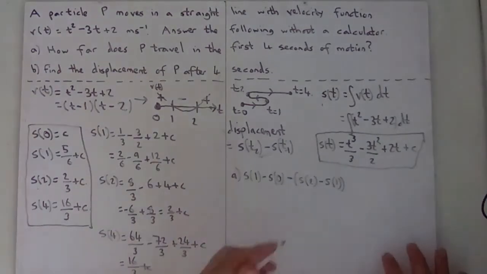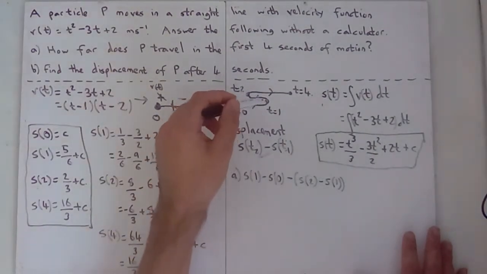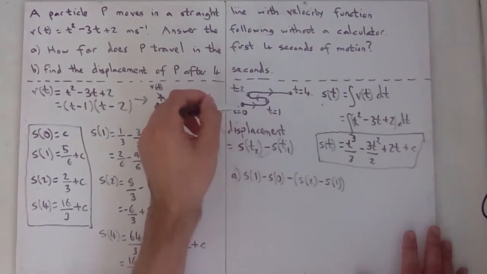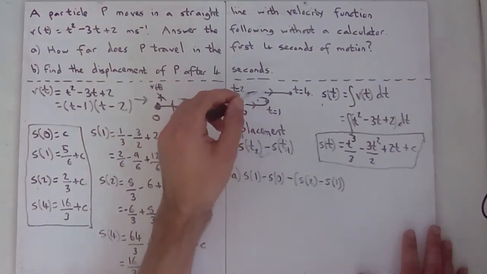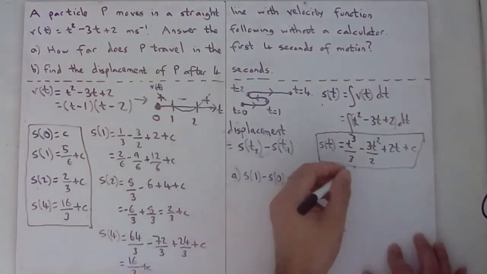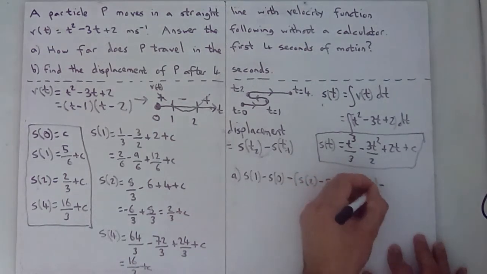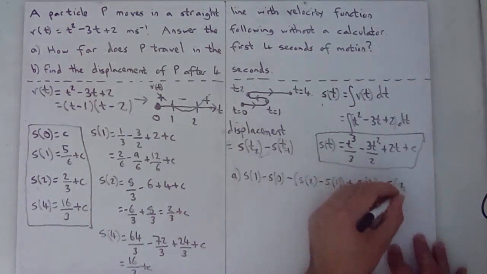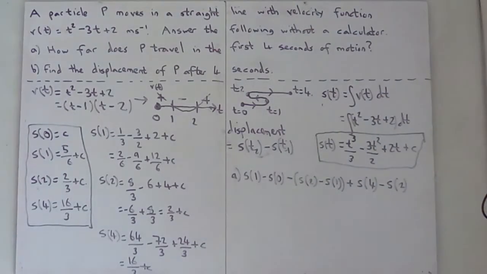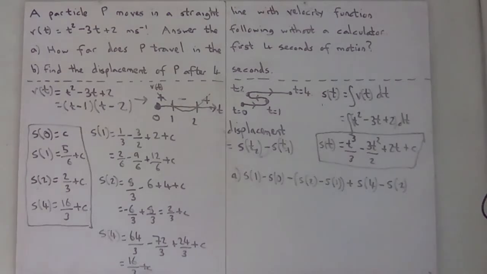So we've been from 0 to 1 and from 1 to 2, and then we've got to go from 2 to 4. So that's going to be plus S4 minus S2. So the first thing, does anything cancel off? I think potentially the S2s are, unfortunately, both negative, so that's not great, is it?